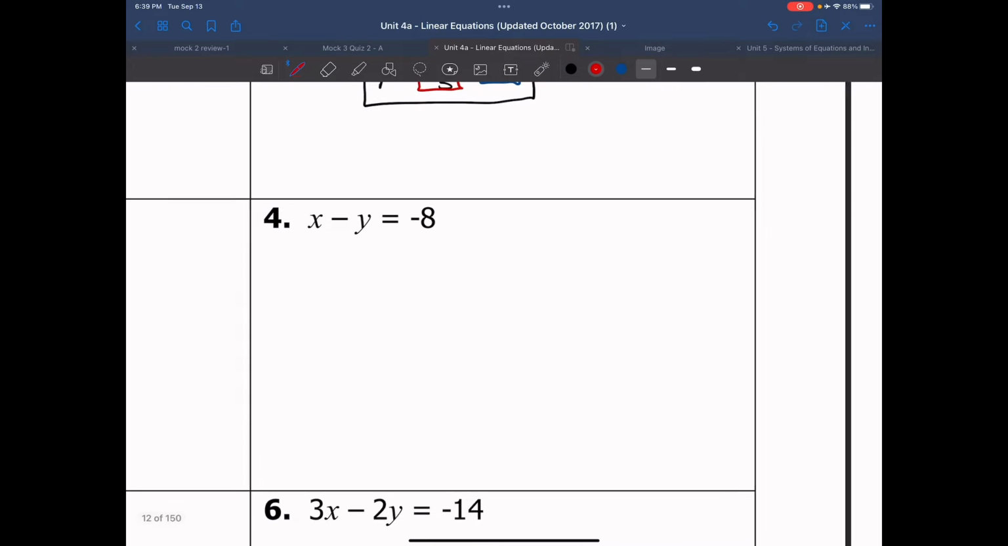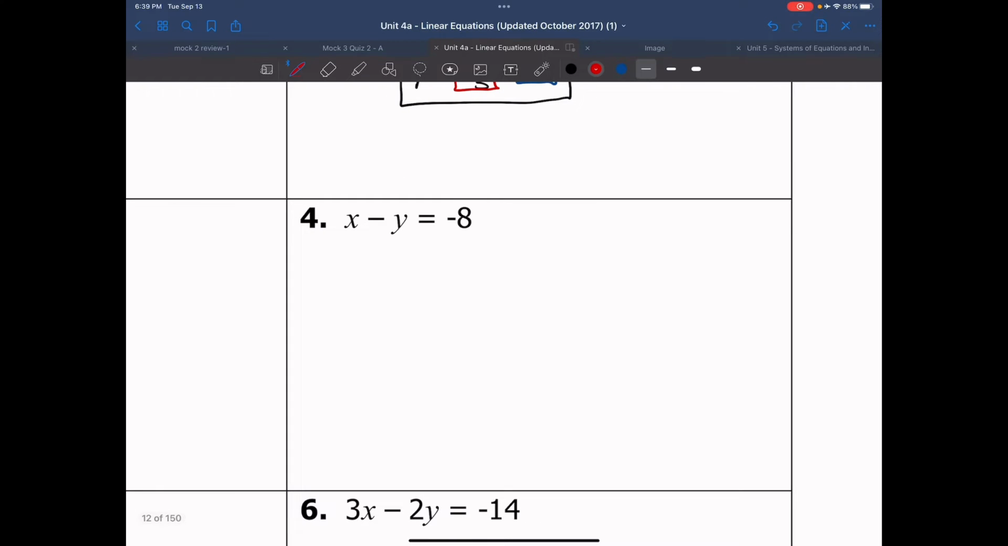Let's look at 4 here. So we're still doing the same thing. We want to isolate y. We're going to subtract x from both sides. What that leaves us is negative y equals negative x minus 8.